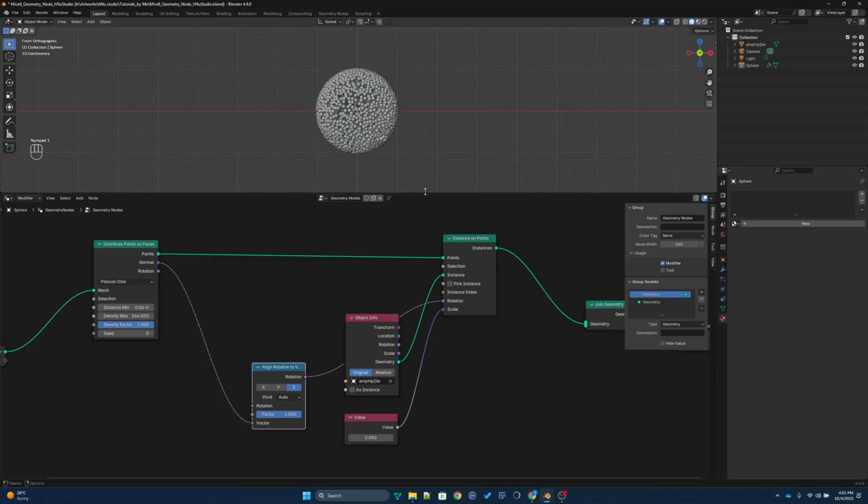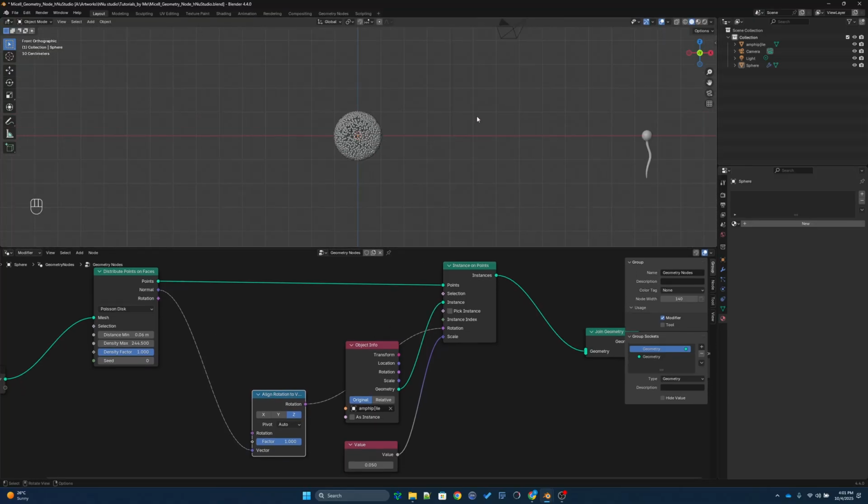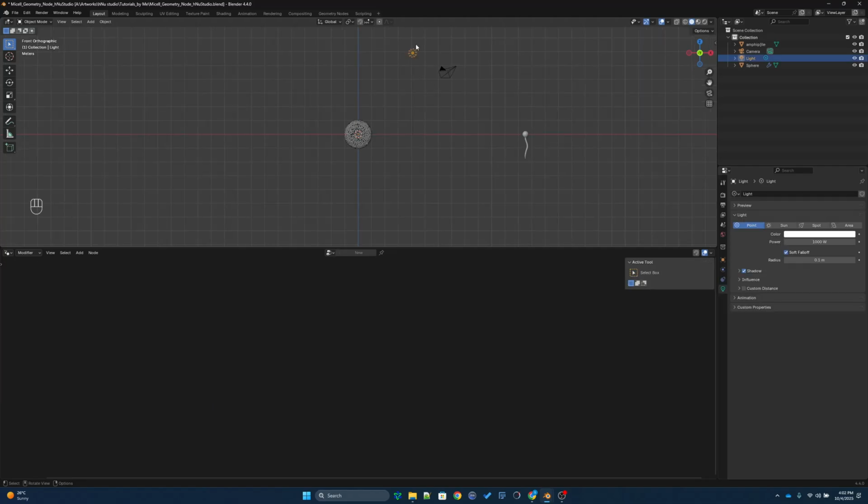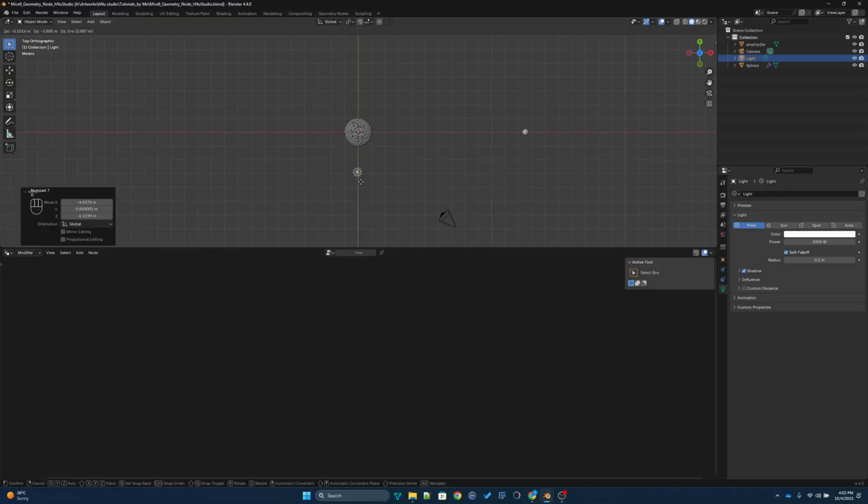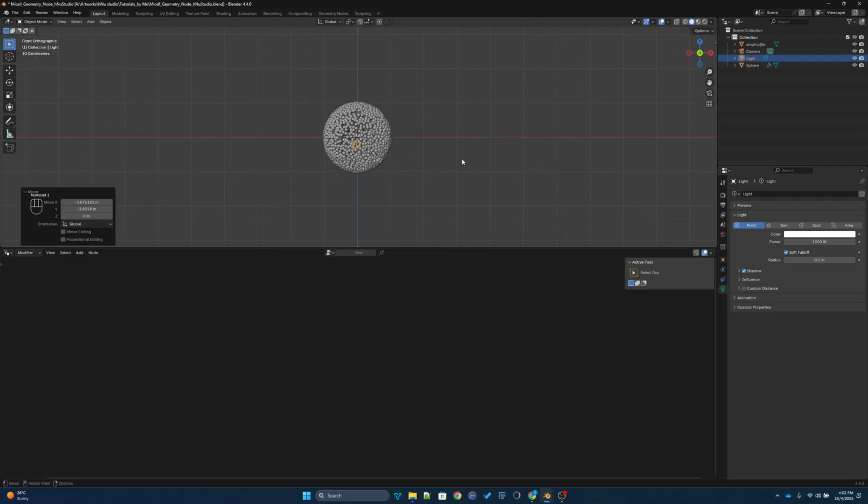So to make it a little bit final, I will get this light somewhere here, and then I'll get it in front of this one, and then I'll have this one as my camera.